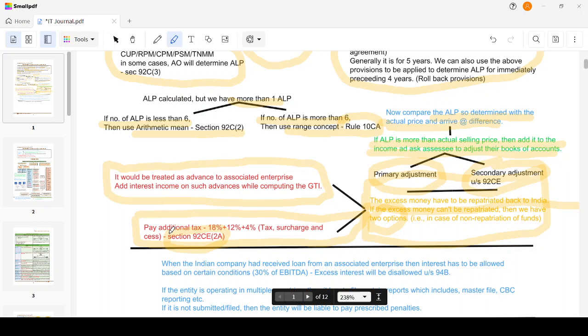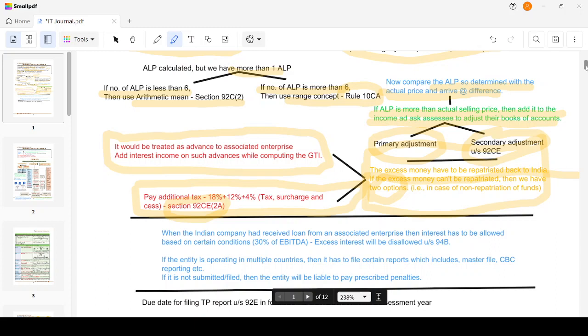Till this point, I hope you have got a clear overview. This was the case where the Indian entity has given an advance. When the Indian company has received a loan from an associated enterprise, what will it charge? It will charge interest expense; this was interest income earlier. Any expense you incur has to be allowed for the purpose of computation of tax, right?